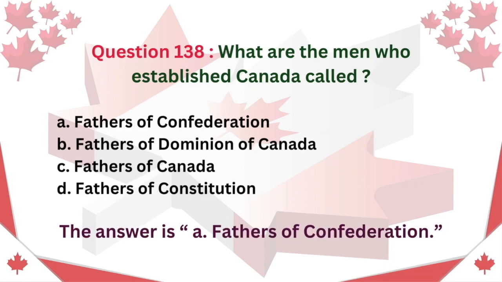Question 138. What are the men who established Canada called? A. Fathers of Confederation. B. Fathers of the Dominion of Canada. C. Fathers of Canada. D. Fathers of the Constitution. The answer is A. Fathers of Confederation.